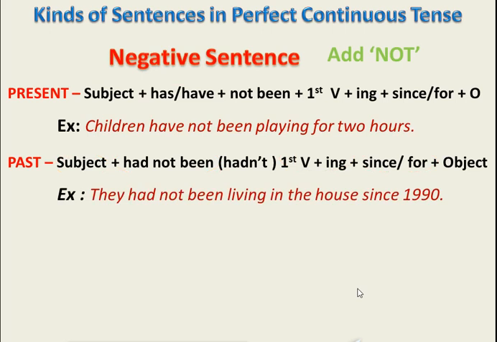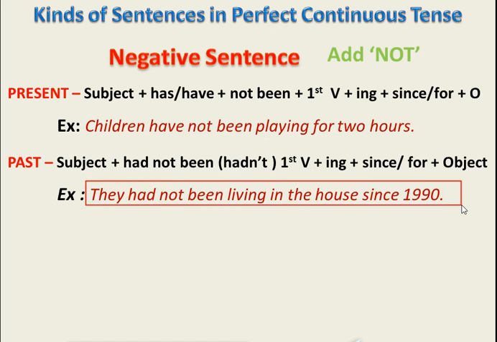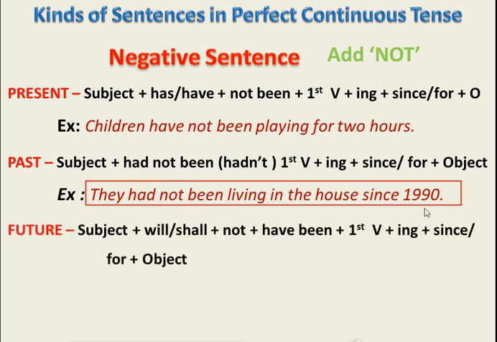They had not been living in the house since 1990. They here subject followed by not been, living first form of verb with ing. Here we are talking about a particular year, that is 1990, so it will be regarded as a point of time, that's why we are using here since. This way we do have a complete sentence here, that is, they had not been living in the house since 1990.